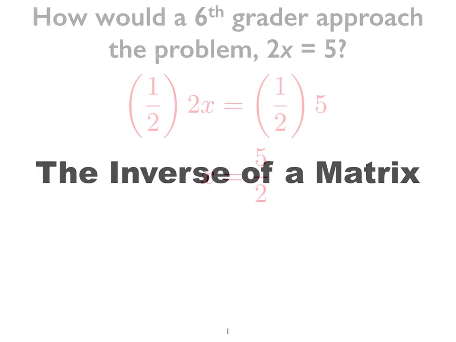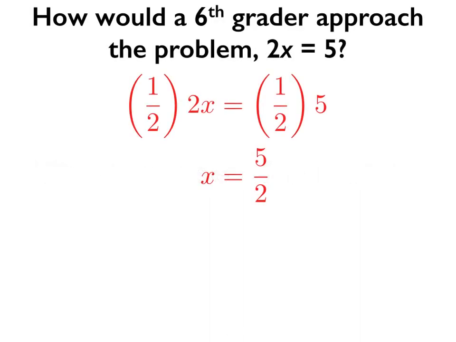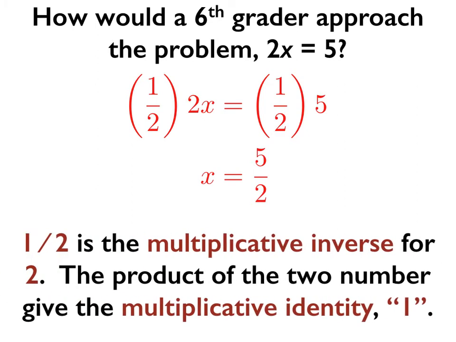Okay, in this video we want to look at some of the theoretical ways of looking at the inverse of a matrix. So you might ask, how would a sixth grader approach a problem like 2x equals 5? If you think about it, you'd multiply both sides of the equation by 1/2. And so you get 1/2 times 2x equals 1/2 times 5. Then since 1/2 times 2 equals 1, you get x equals 5/2. And 1/2 is the multiplicative inverse for 2. The product of the two numbers gives a multiplicative identity, which is 1 for the sixth grade example.